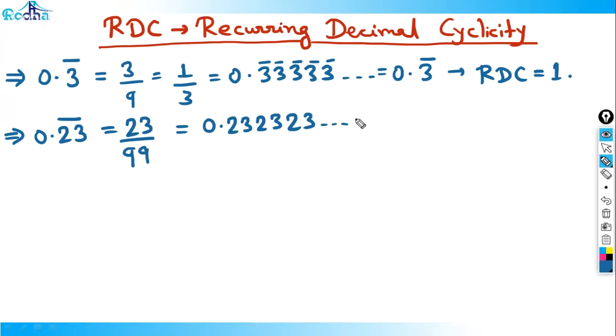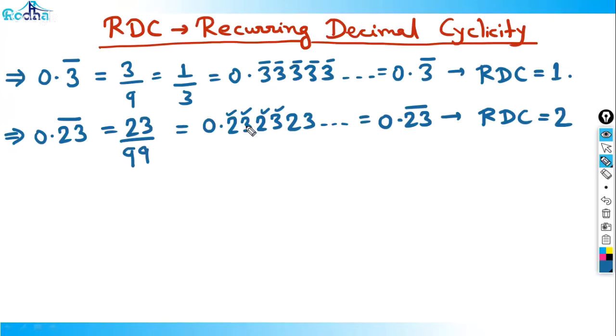We call this RDC equal to 2, because it repeats after 2 digits: 2, 3, again 2, 3. So RDC is 2. All of you remember this, right?